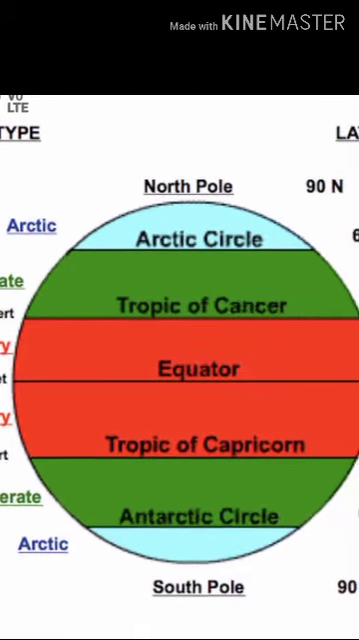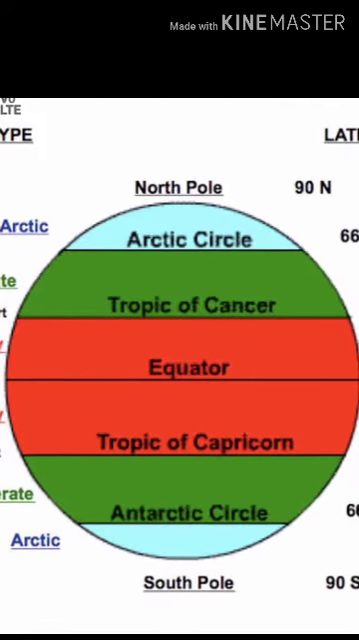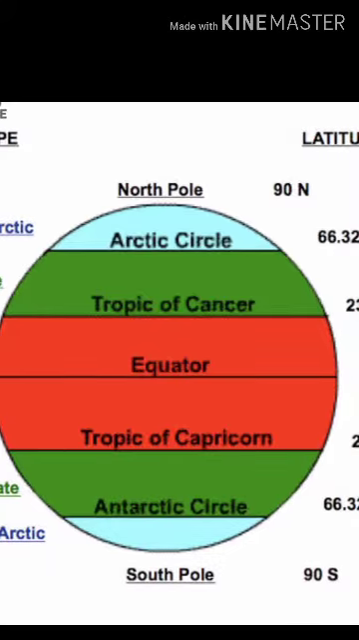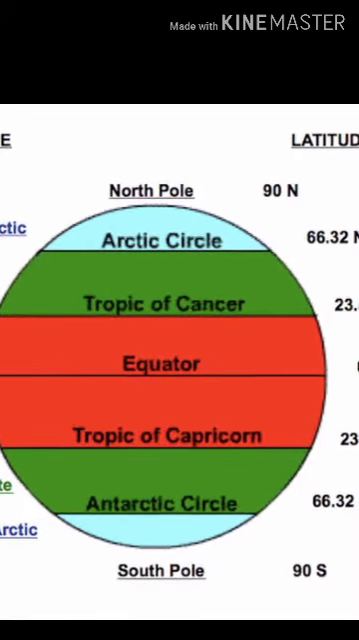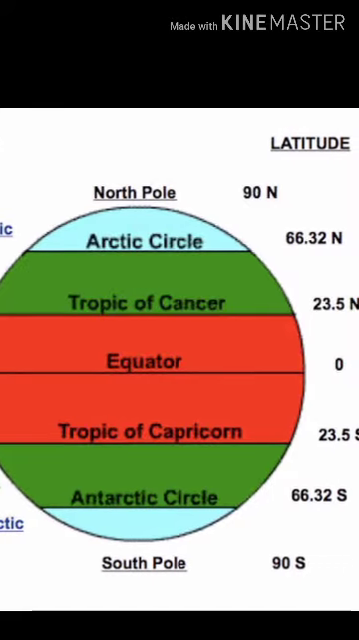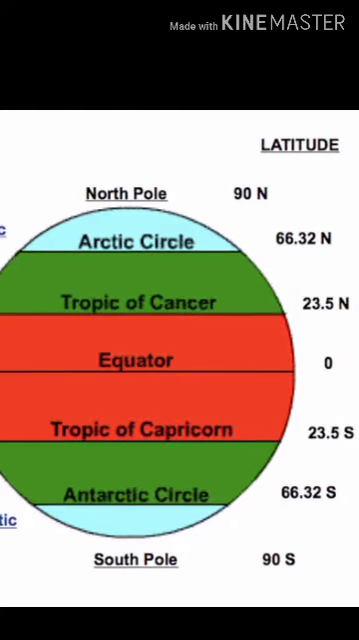66.5 degree north latitude, Arctic Circle. 66.5 degree south latitude, Antarctic Circle. 90 degree north, North Pole. 90 degree south, South Pole.